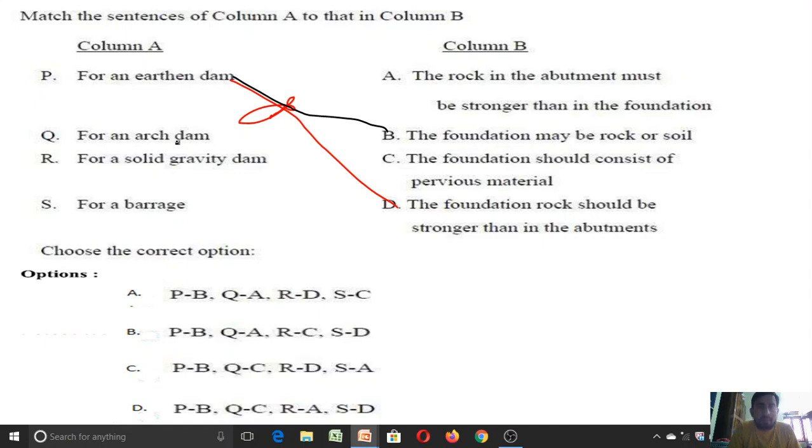For an arch dam, A is the correct one. What is that? The rock in the abutment must be stronger than the foundation. For a solid gravity dam, this D is the correct one. The foundation rock should be stronger than in the abutments. For barrage, the remaining is option C. The foundation should consist of a pervious material. So if you see here, for P it is B, for Q it is A, for R it is D, and for S it is C. So option A is the correct solution for this match the following case.